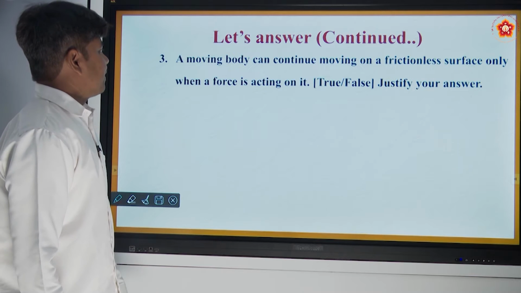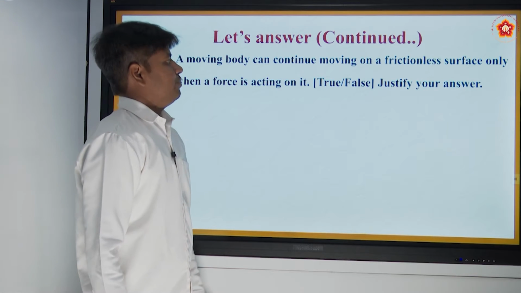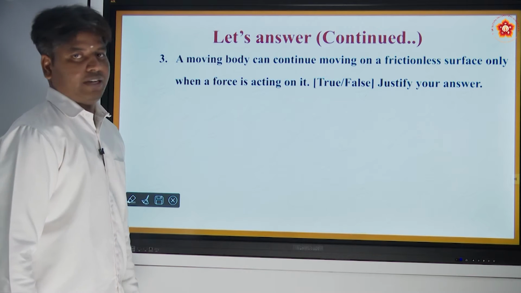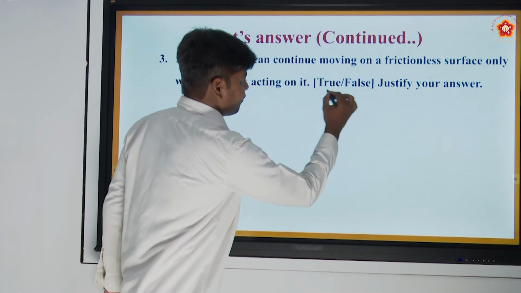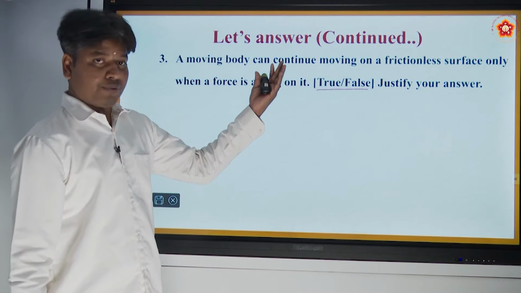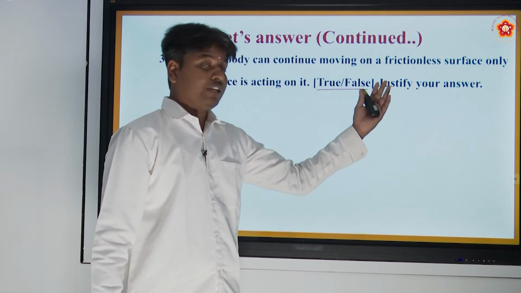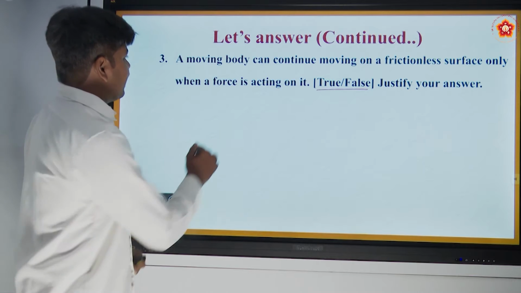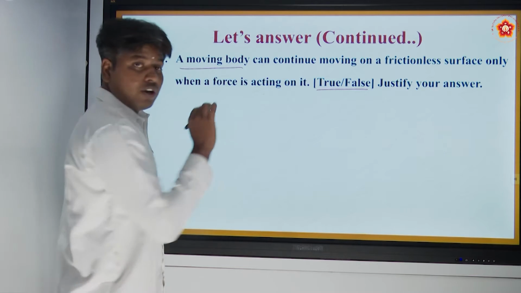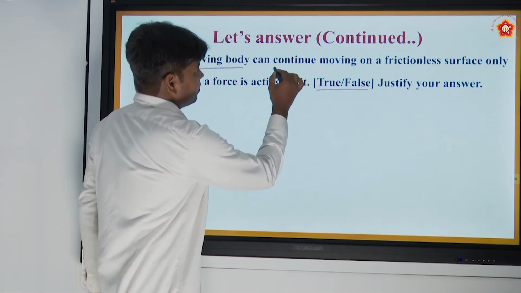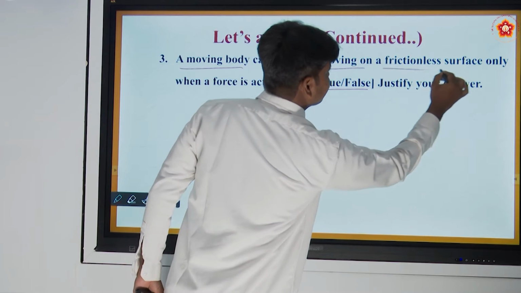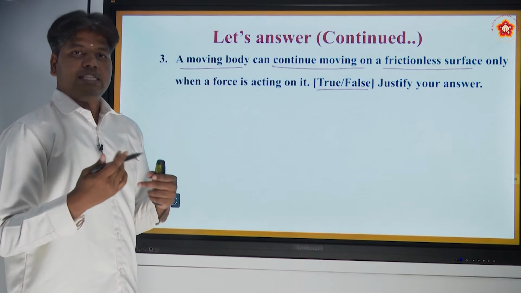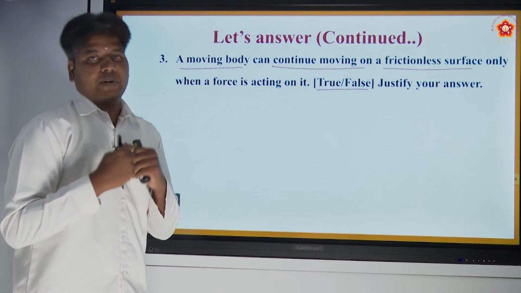Now the third question. A moving body can continue moving on a frictionless surface only when a force is acting on it. Is it true or false? If you answer it, you also need to justify your answer. Let us see. A body is already moving and continues moving on a frictionless surface. It is a frictionless surface, which means there is no opposing force to stop it.